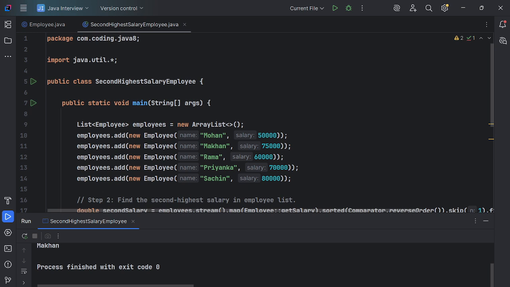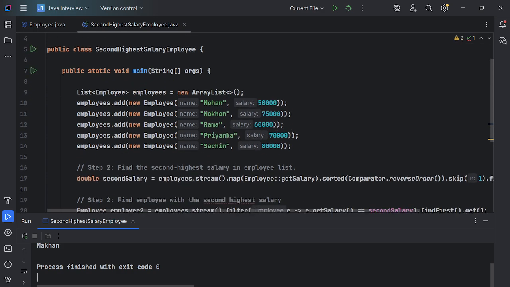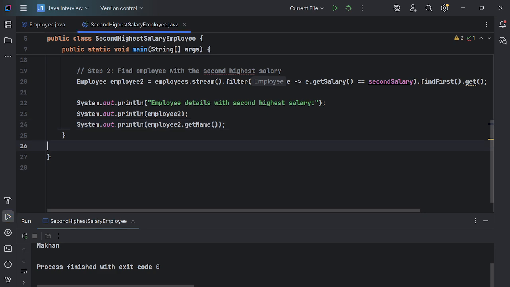And if you really understand this question in depth, and you explain it to the panel, then definitely your selection chances are very high in any interview. And if you understand this and go for interviews, within four or five interviews you will definitely get selected in some of them, guys. So let's first understand the logic.